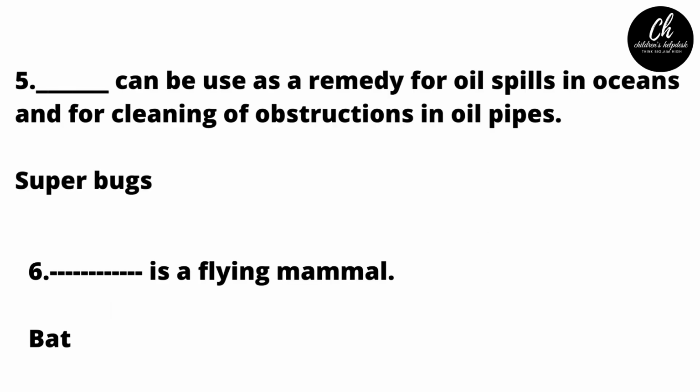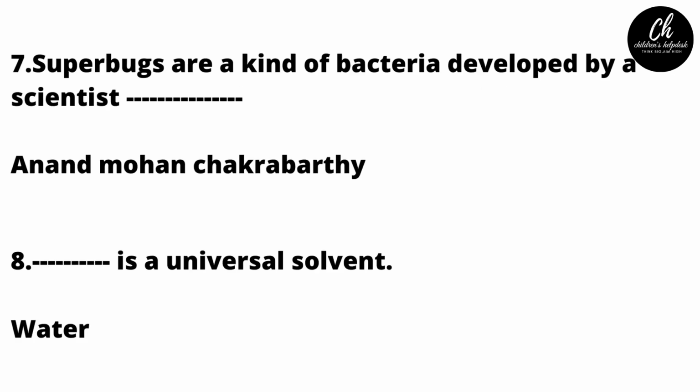What can be used as a remedy for oil spills in oceans and for cleaning of obstructions in oil pipes? Superbugs. Superbugs can be used as a remedy for oil spills in oceans and for cleaning of obstructions in oil pipes. Which is a flying mammal? Bat. Bat is a flying mammal.